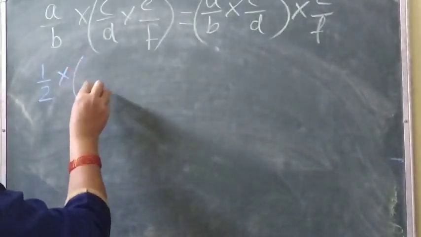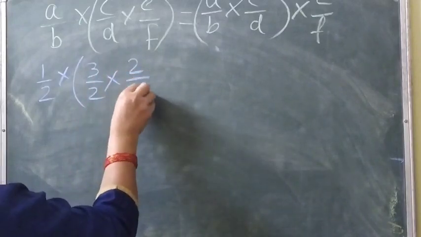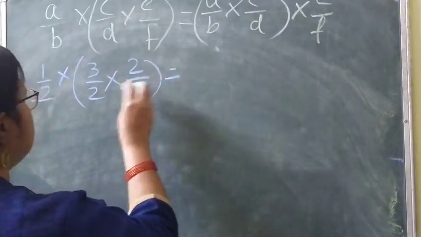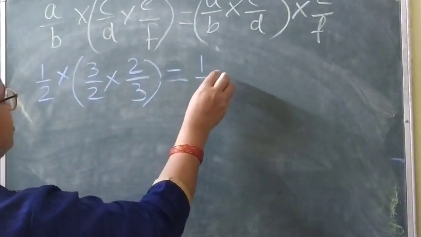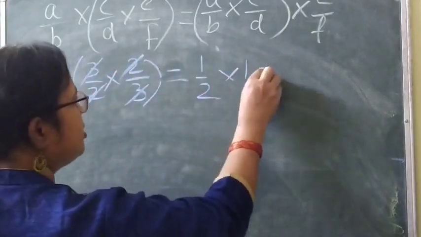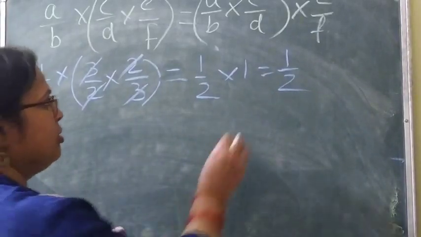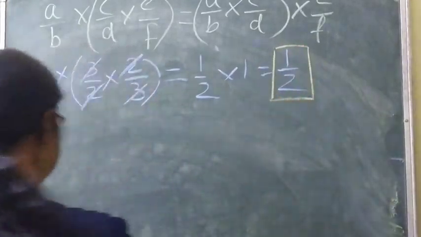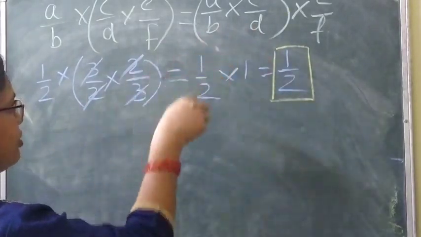So when you solve it, take example 1 by 2 into 3 by 2 into 2 by 3. When you solve it, you get 1 by 2 into 3 and 3 cancel, this and this cancel, 1. So 1 by 2 is the answer. Okay. So here you have got the answer 1 by 2.